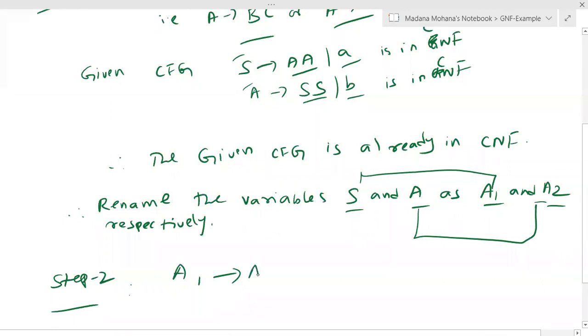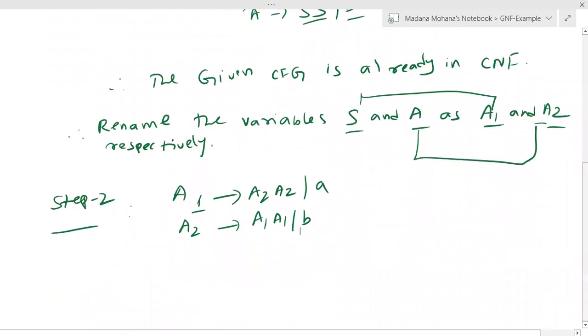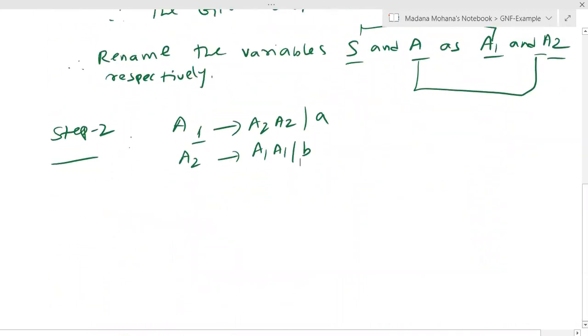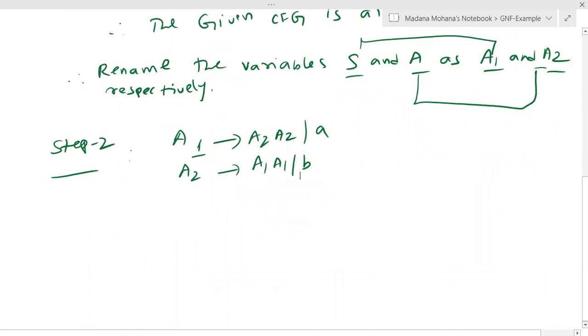Now here AA means A2, A2. Then terminals remain the same. Similarly, A derives SS or b: A is the new variable A2, and A2 derives A1 A1 or b. So now the productions are modified into step 2 form.